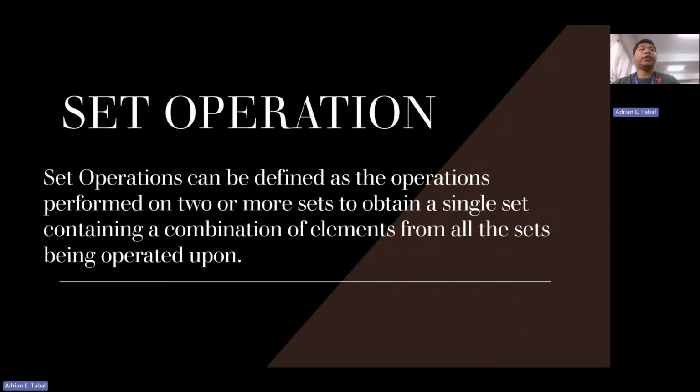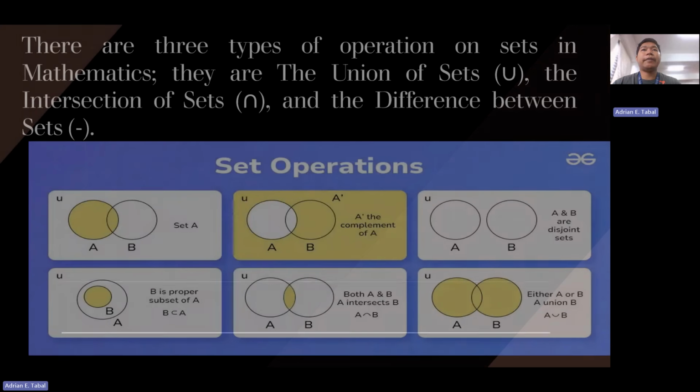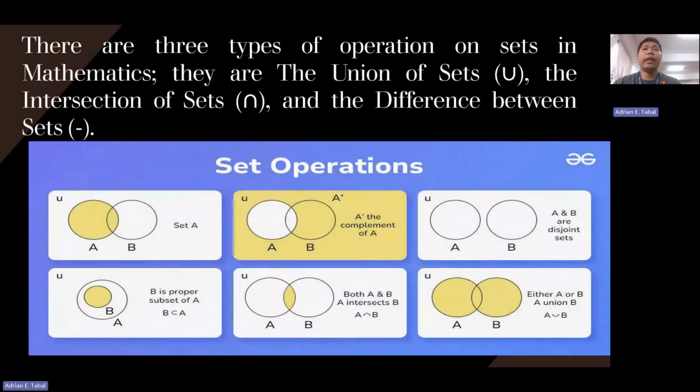Next is the set operations. The set operations can be defined as the operations performed on 2 or more sets to obtain a single set containing a combination of elements from all the sets being operated upon. So there are three types of operation. We have union of sets, the symbol is U, intersection of sets, inverted U, and the difference between sets, minus sign.